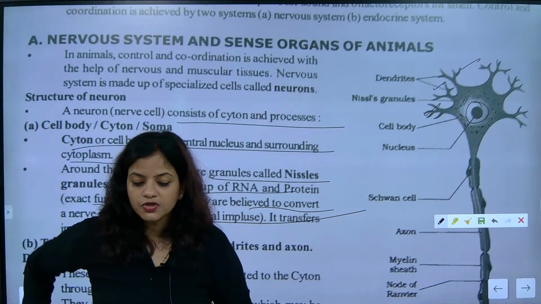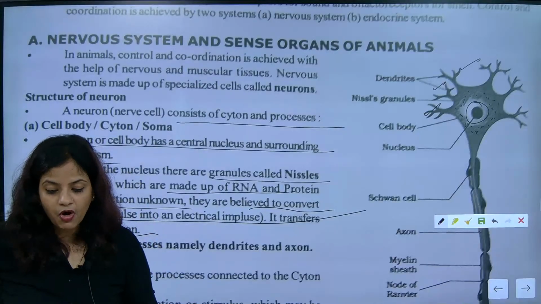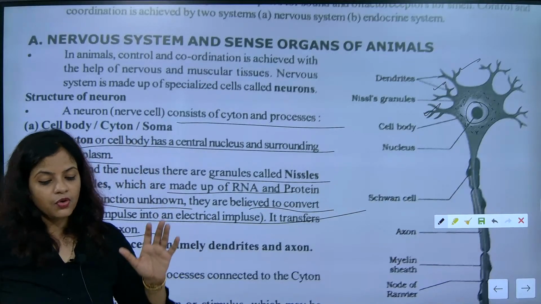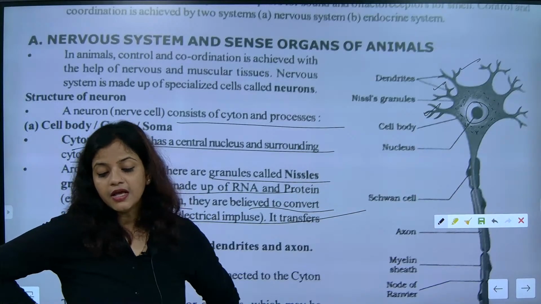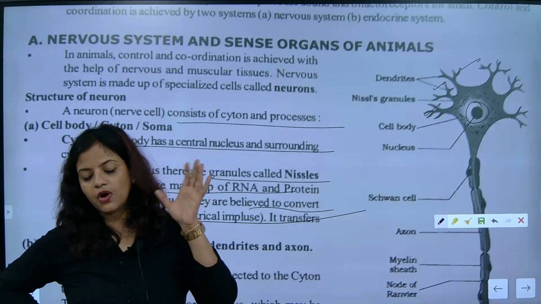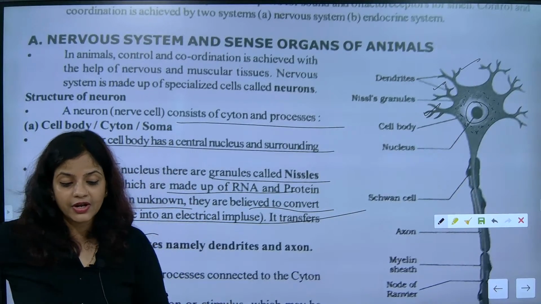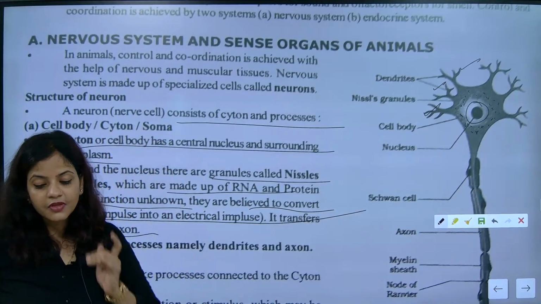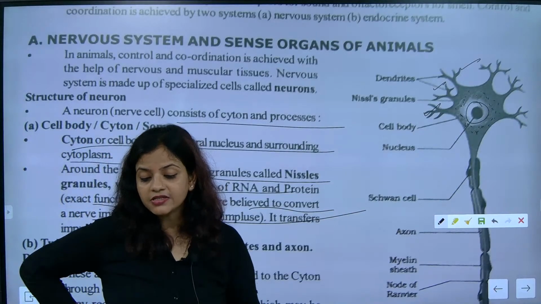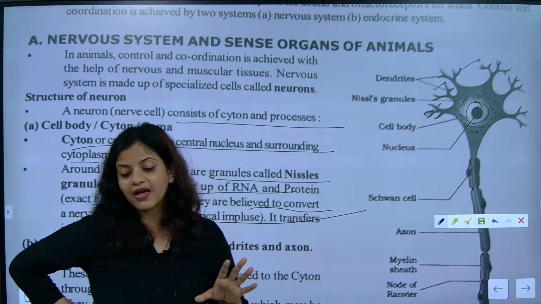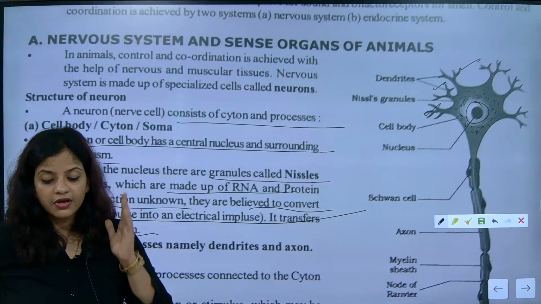Okay, thank you. So now please remember this part. If somebody is talking about the cell body, no, it is RNA. RNA is half of DNA. So here you need to understand that when we talk about RNAs, they are made up of RNA and protein and they have granules. Got it? Another important point to be noted here: the nuclear part of the nervous system is in the cyton region only.